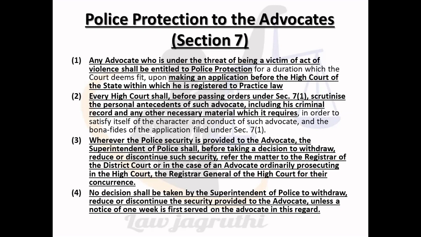Every High Court shall, before passing orders under Section 7 Clause 1, scrutinize the personal antecedents of such advocate, including his criminal record, etc. And also, this section states that whenever police security is provided to the advocate, the Superintendent of Police shall, before taking a decision to withdraw or reduce or discontinue such security, refer the matter to the registrar of the district court if an advocate is practicing in the district court, and also to the High Court if he is practicing in the High Court and the Supreme Court, as the case may be.